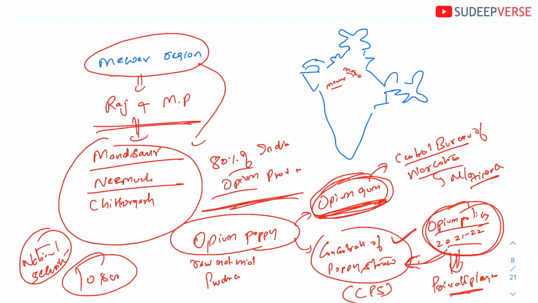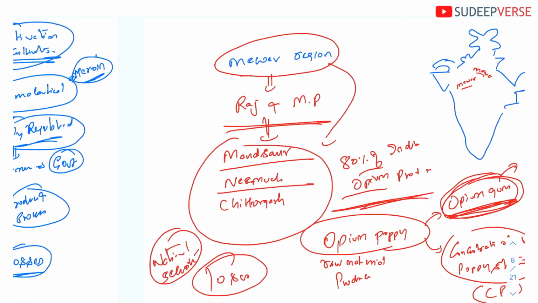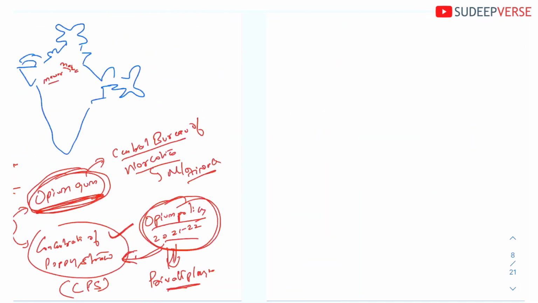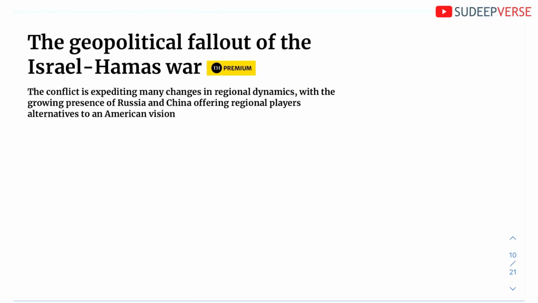That is another perception that has to be analyzed. So this is the issue with poppy cultivation in India. I hope you understood this issue. All right. The next issue is an international affairs issue.